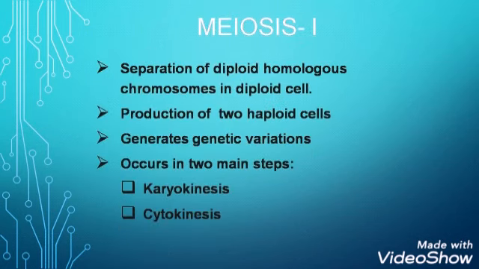What happens during meiosis 1? First is separation of diploid homologous chromosomes in the diploid cell. Number 2, production of 2 haploid cells. And number 3, it generates genetic variations. So all these changes that take place during meiosis 1 need 2 main steps. What are these steps? Number 1, karyokinesis, that is division of the nucleus, and number 2, cytokinesis, that is division of the cytoplasm.